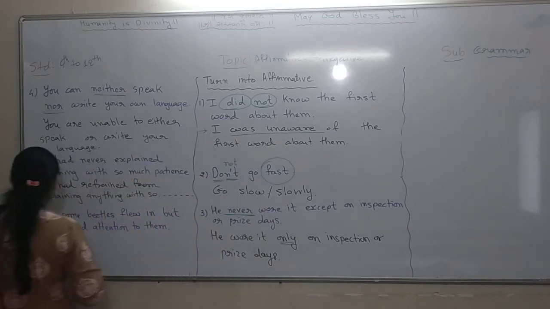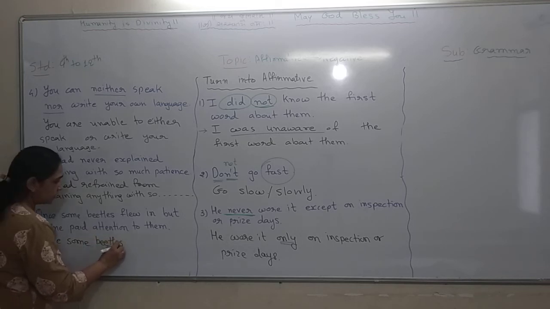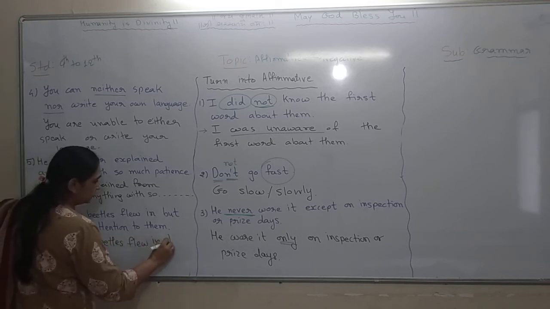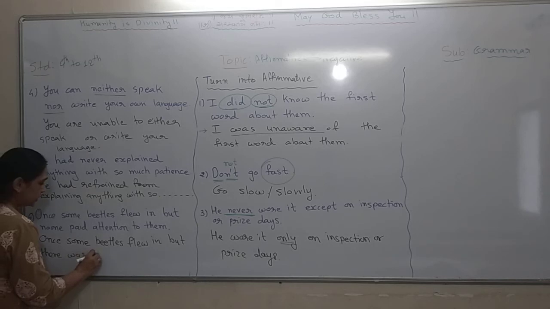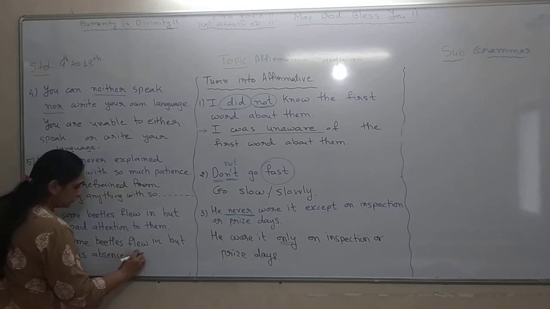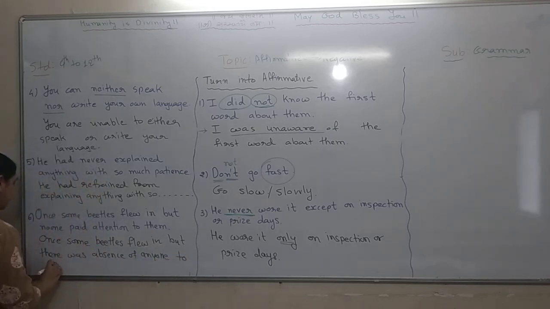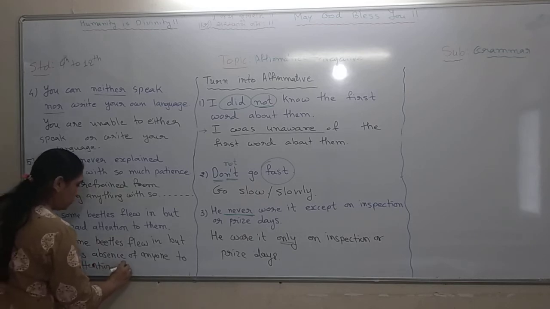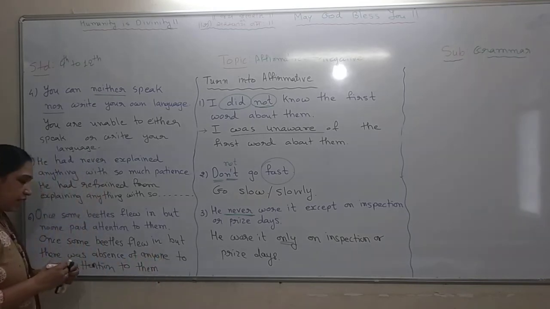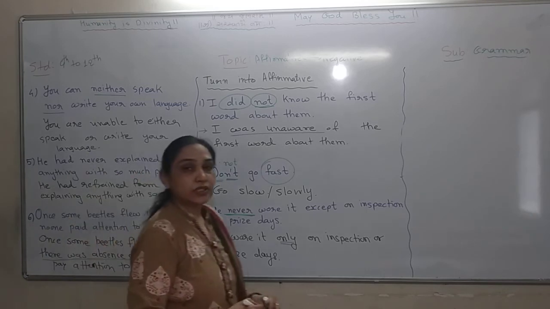You can write, once some beetles flew in, but there was absence of anyone to pay attention to them. What we have done over here? We have written there was absence of anyone in place of no one paid attention to them.